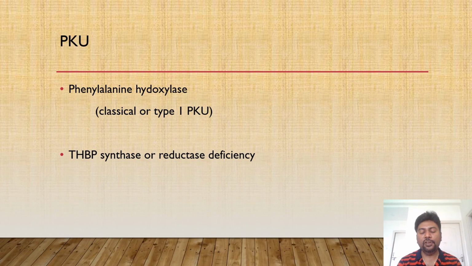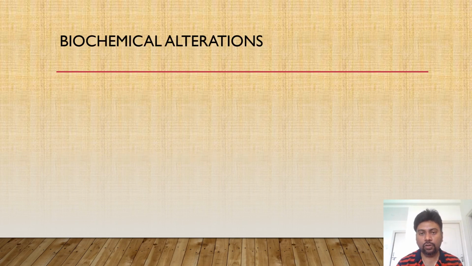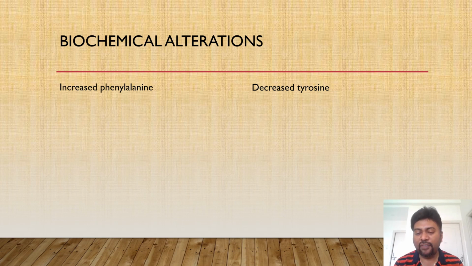Whatever may be the cause, it results in two major effects. What are those two major effects? If the phenylalanine hydroxylase enzyme is not there, phenylalanine cannot be converted to tyrosine. So there will be increased accumulation of phenylalanine in our body. On the other hand, there will be decreased production of tyrosine.